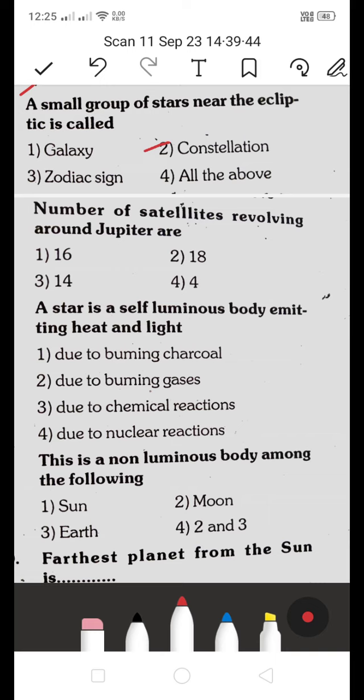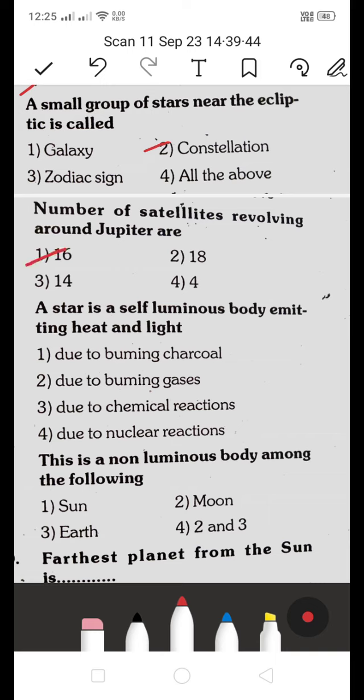What about galaxy? We already know what a galaxy is. It's a collection of gas, dust and billions of stars. That is called a galaxy. Number of satellites revolving around Jupiter are: around Jupiter, how many satellites are revolving? Its answer is 16.